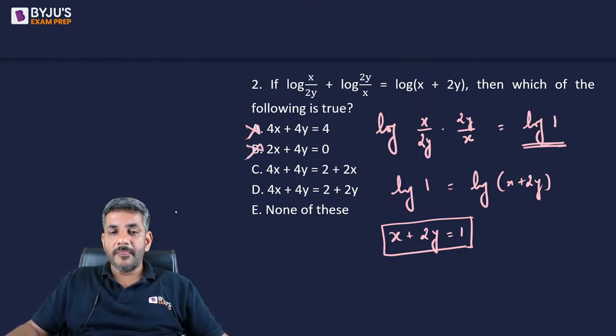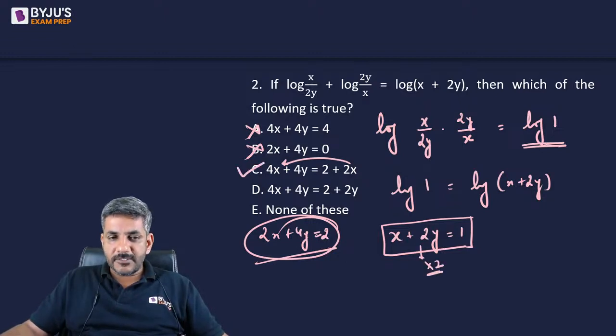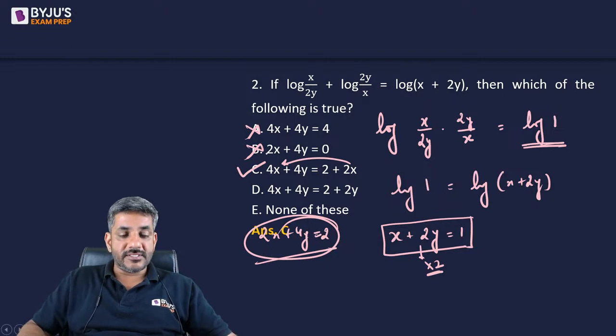This is also gone. From here, this 2x can be taken on the other side. It will become 2x plus 4y is equal to 2. Yes, that's true, right? By taking 2x on the other side, you will get 2x plus 4y is 2, which is nothing but exactly double of this. So C option is the correct answer for this question number 2.